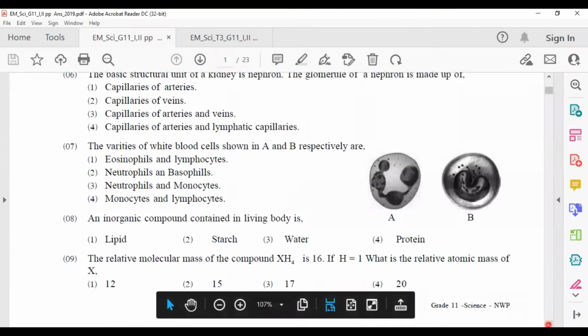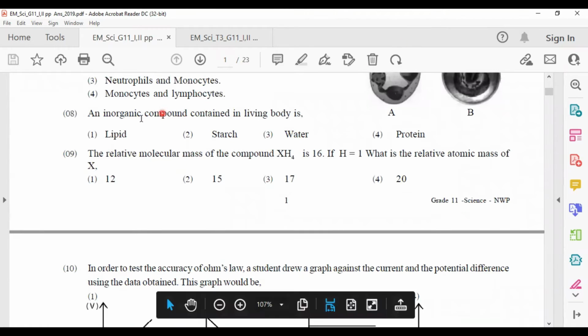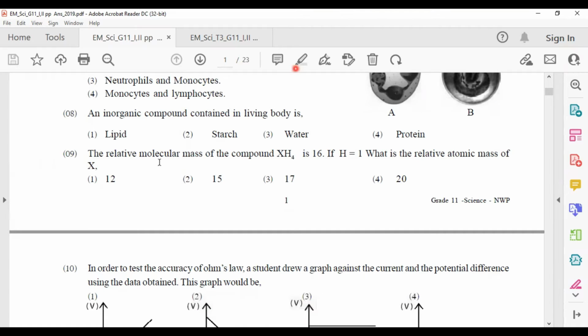Eighth one, an inorganic compound contained in a living body. Inorganic compounds do not contain carbon. But there are some inorganic compounds like carbonates, carbon dioxide, bicarbonates, carbon monoxide. They contain carbon, but we consider them as inorganic compounds. But from these four, only water does not contain carbon. So water is the inorganic compound. Lipid, starch, protein, all these are organic compounds that contain carbon.